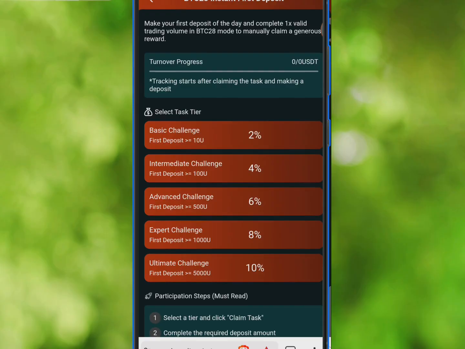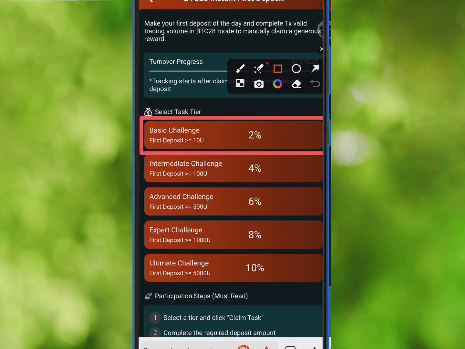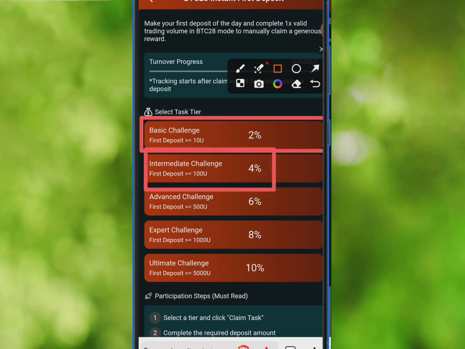So which means if you make a deposit of $10 today or above $10, you are going to get 2% of that amount, right? If you make a deposit of $100 upward, you are going to get 4% additional plus that $100. You understand what I'm saying? So that's how it works.